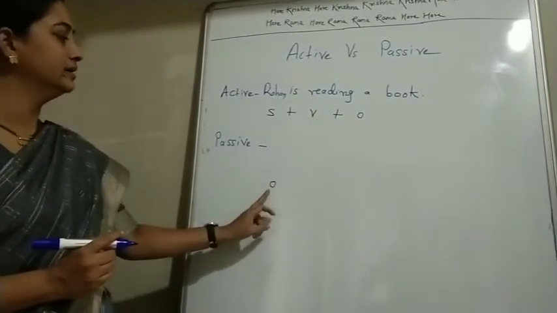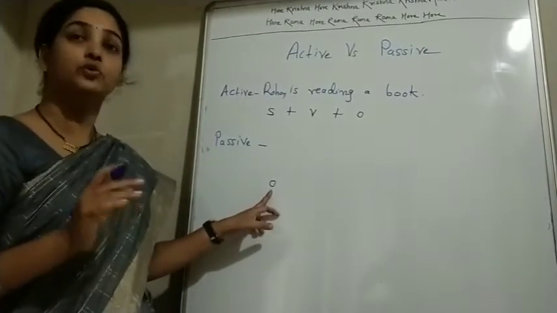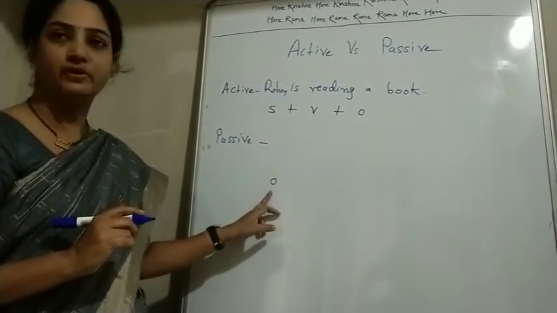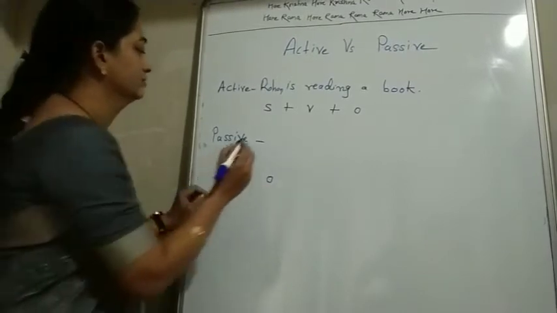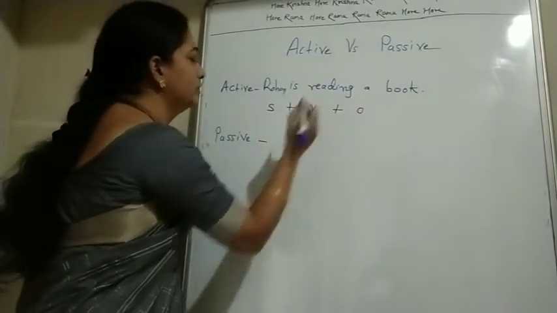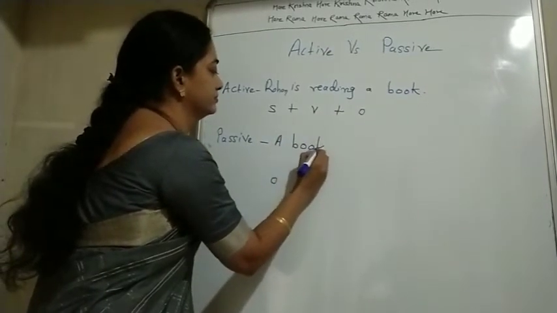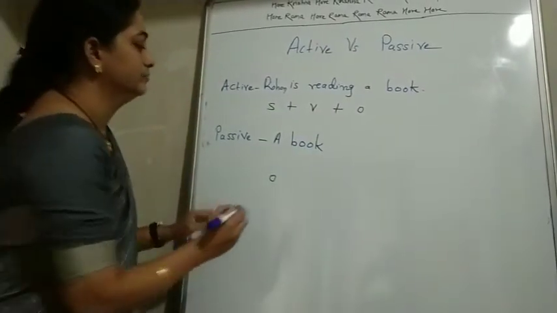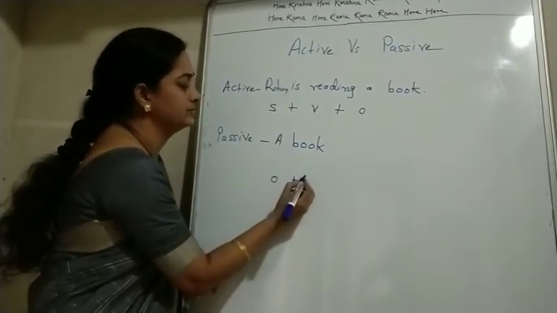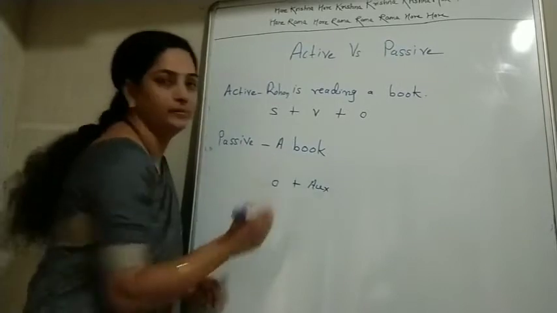But here in passive construction, object has more importance. So it comes first. So here a book is the object. So object plus we have to take auxiliary, which is helping verb.